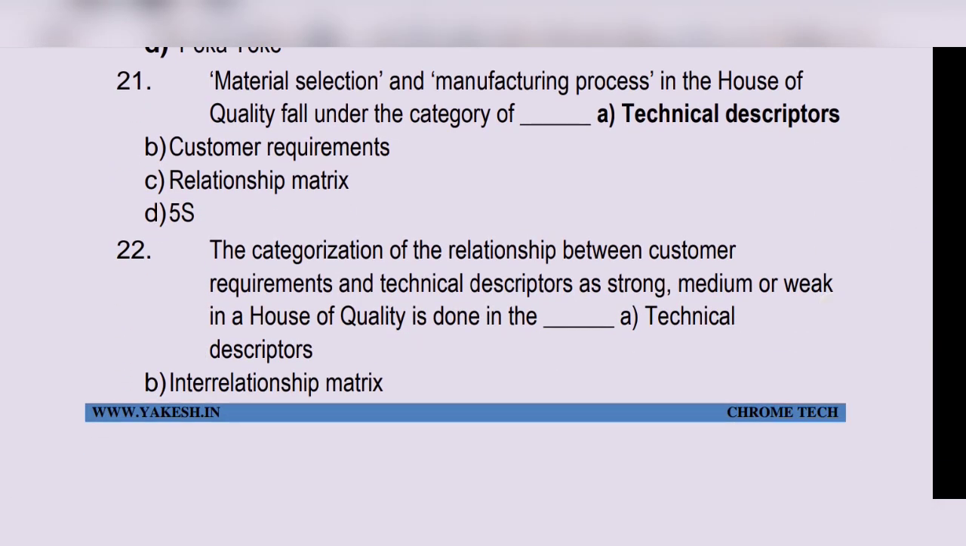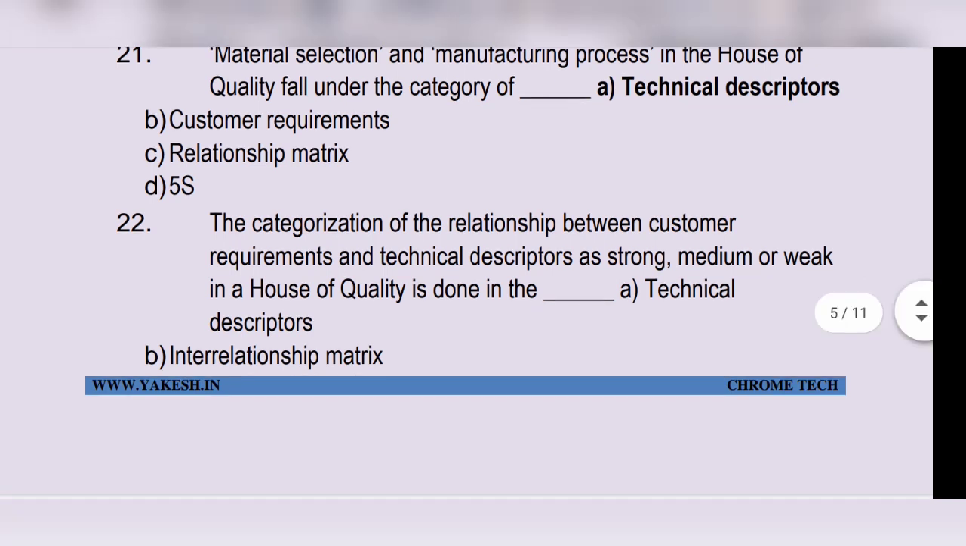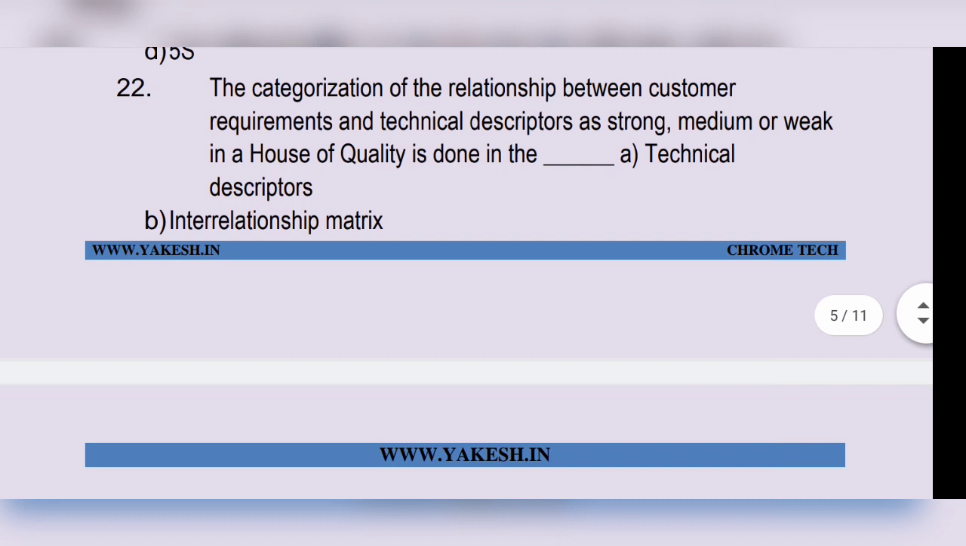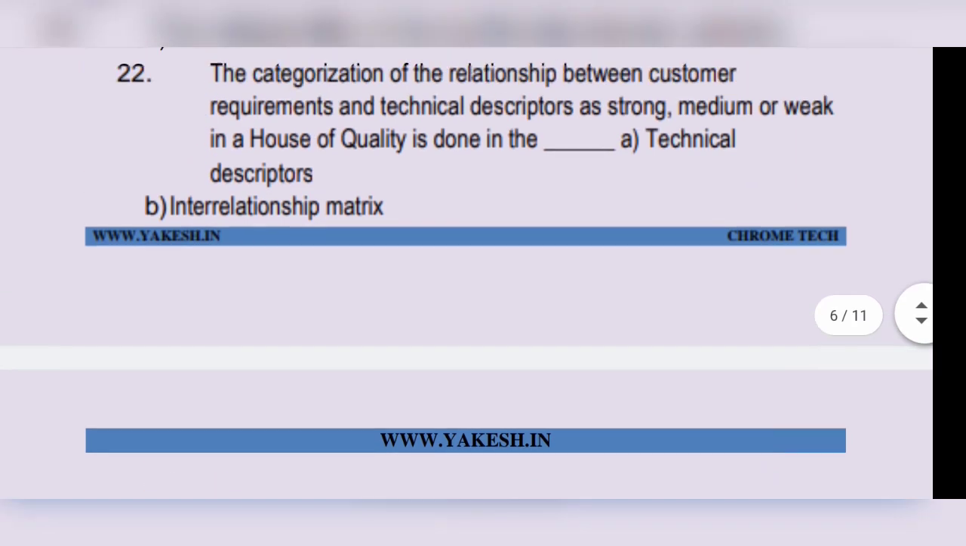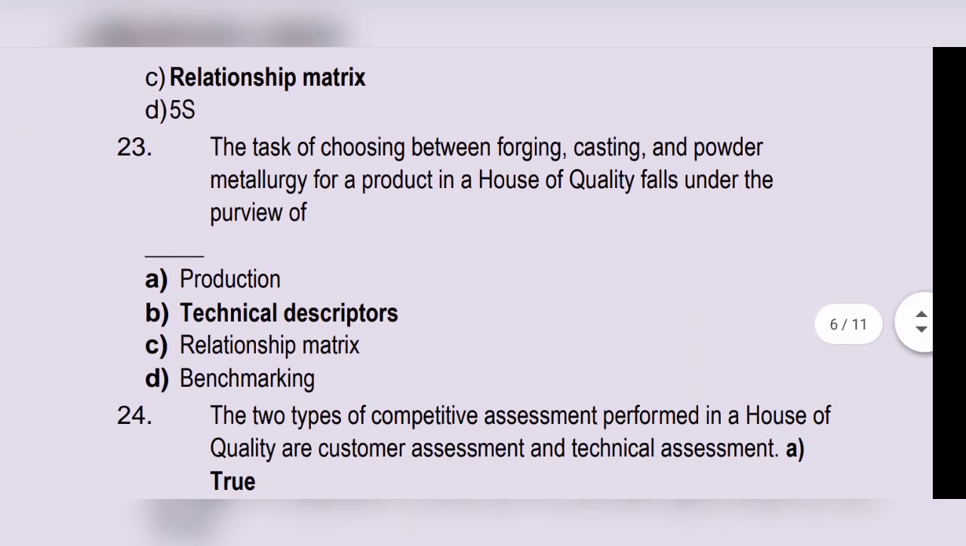Material selection and manufacturing process in the house of quality fall under the category of technical descriptor. Option A is the correct answer. Categorization of relationship between customer requirement and technical descriptors as strong, medium or weak in house of quality is done in option C, relationship matrix. Option C is the correct answer.